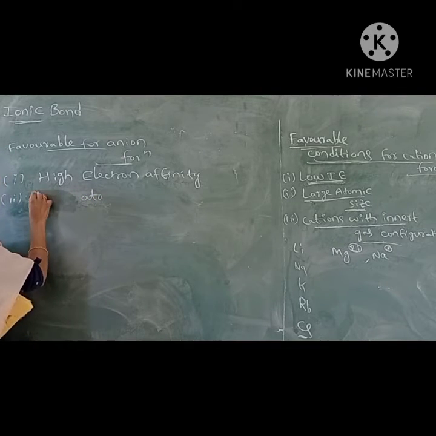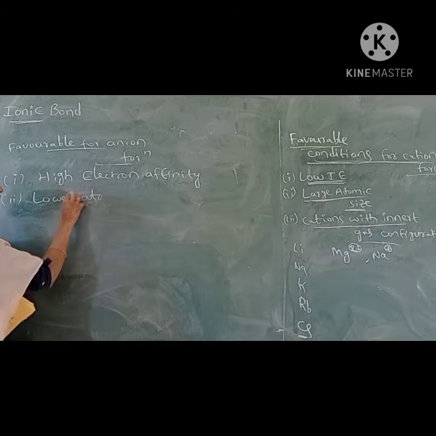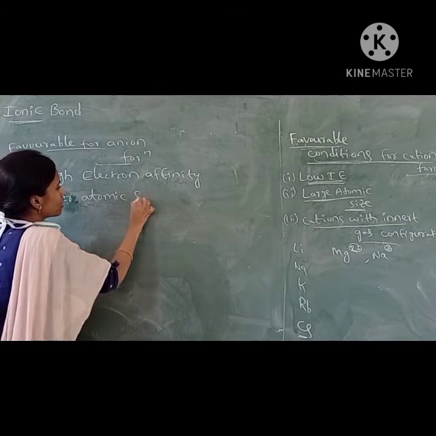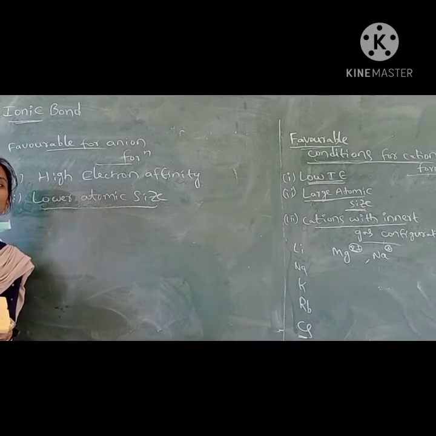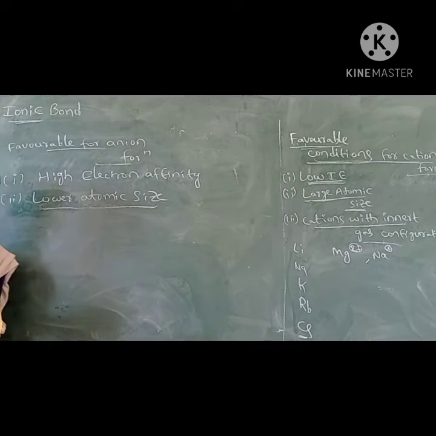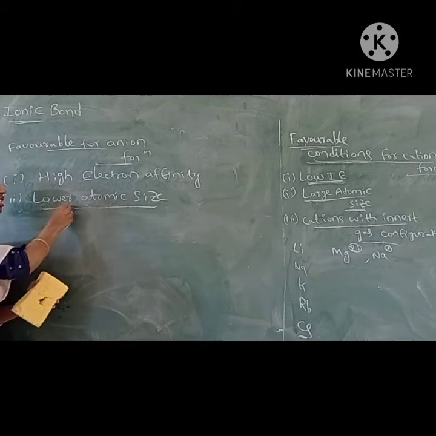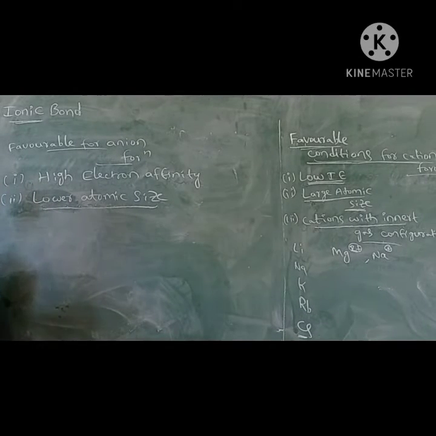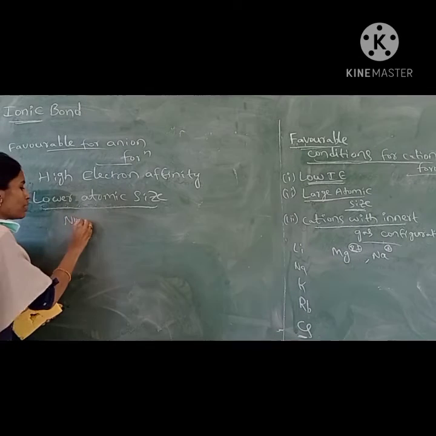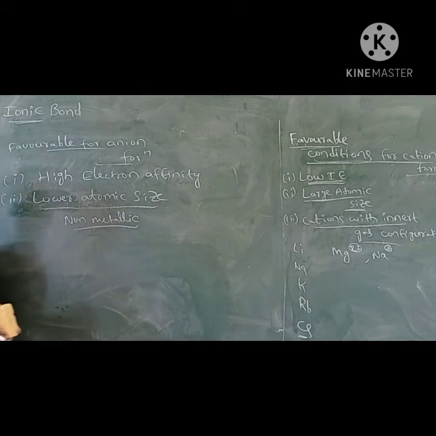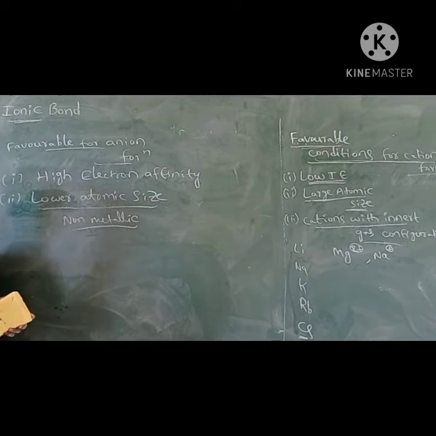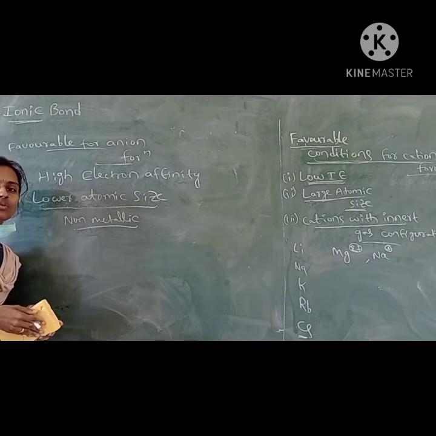Small atomic size, lower atomic size. So which will have the smaller size? It will readily accept electrons because of increased nuclear charge. We have seen this is nothing but non-metallic character. Whichever has more non-metallic character more readily accepts electrons and forms the negative ion, which means the smaller size, it readily accepts the electrons.